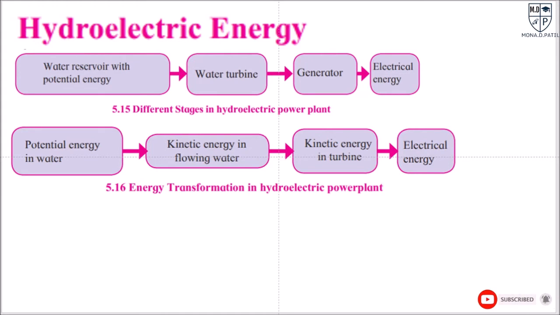The kinetic energy of the flowing water drives the turbine. The turbine in turn drives the generator to generate electricity. You can see here the water reservoir with potential energy. This helps to turn the turbine. The turbine gets the kinetic energy, and with the help of the generator, this is converted to electrical energy. Here the potential energy changes into kinetic energy of flowing water, and kinetic energy in the turbine produces electrical energy. Here you can see a schematic diagram of this.